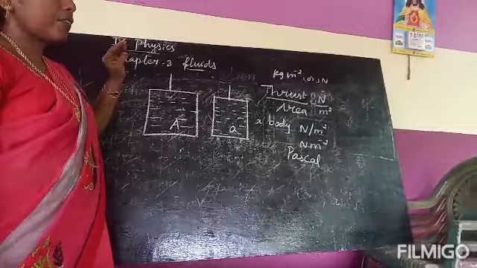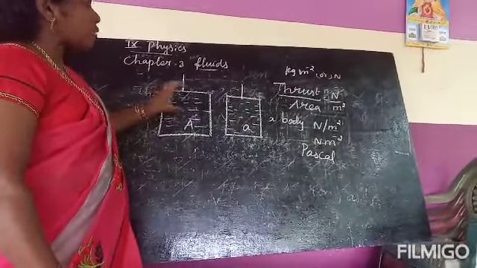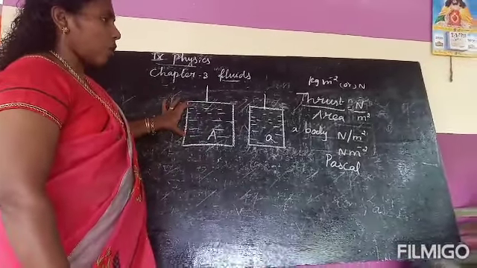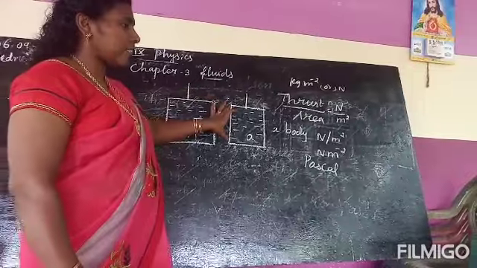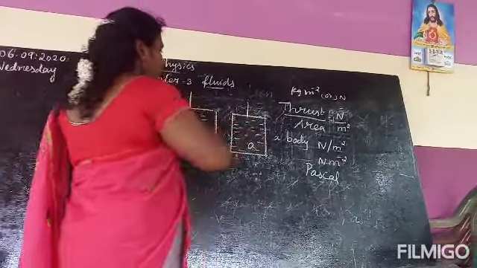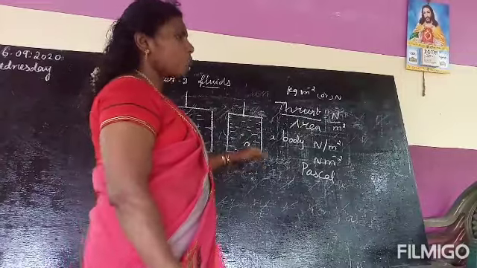Pressure, as we have already learned, is force per unit area. Here the area is more, so pressure is low. Here the area is less, so pressure is more. The smallest beaker has more pressure.